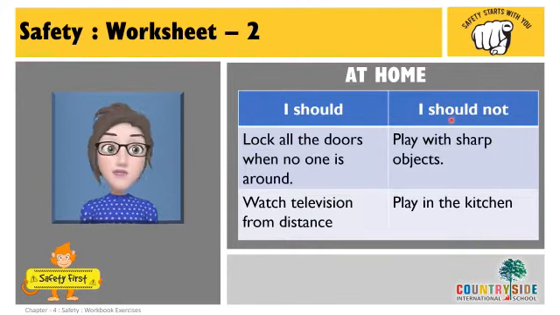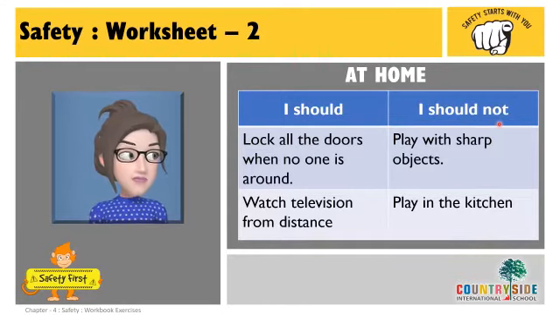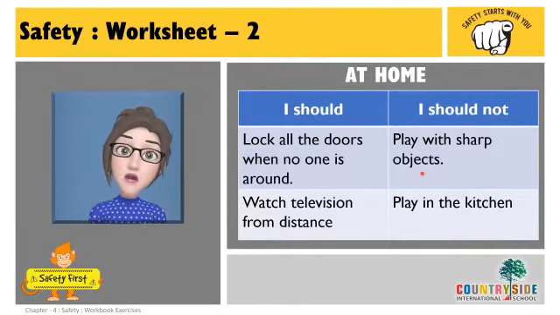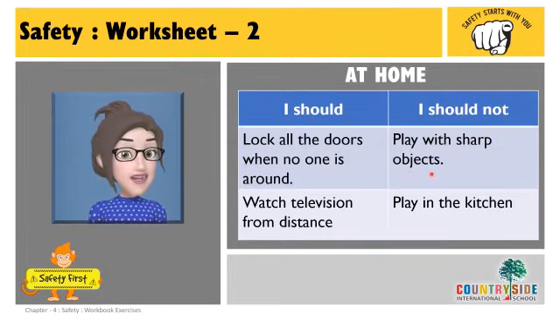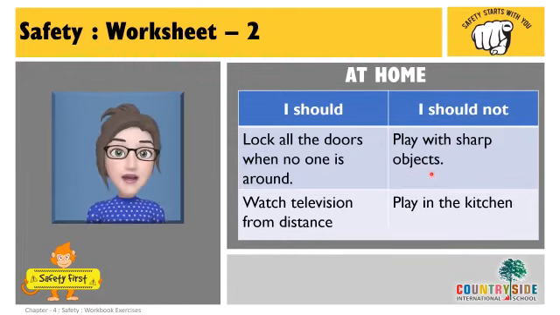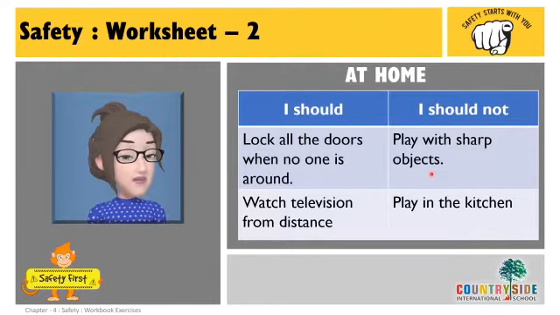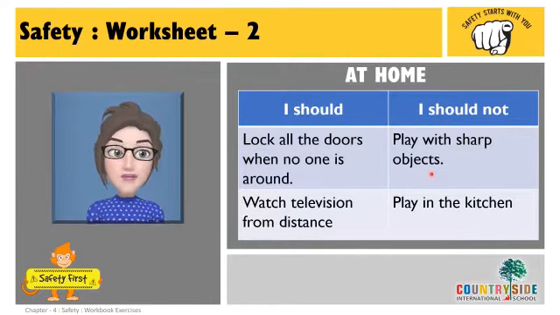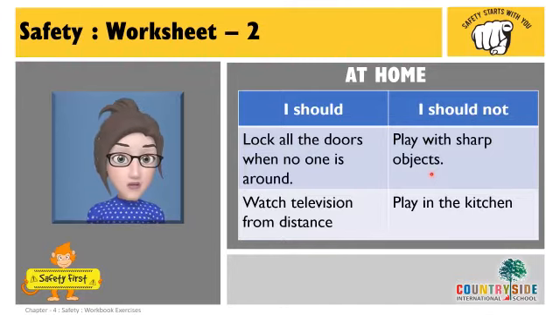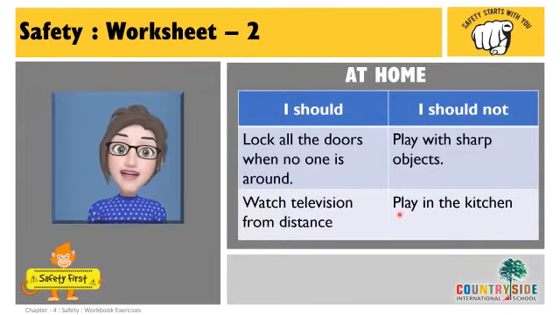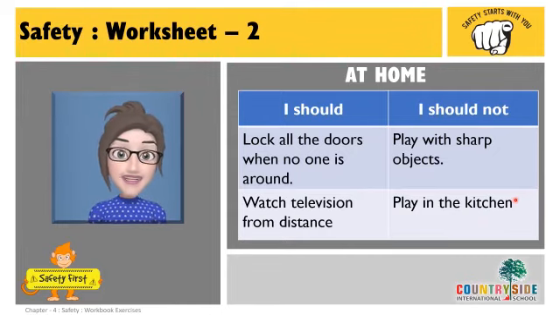What should you not do at home? Play with sharp objects. We saw in our last lectures that if we play with sharp objects, we get hurt, right? So you should not play with any sharp objects at home. Play in the kitchen. At times, Mama is working in the kitchen.